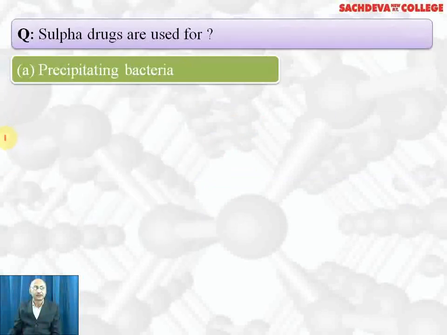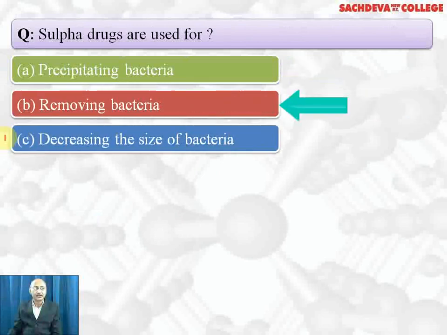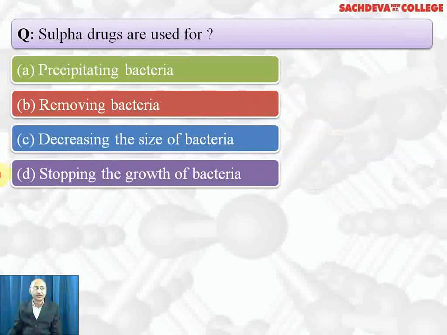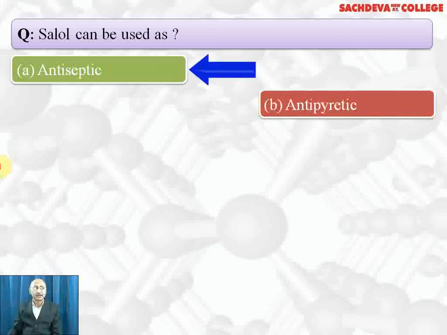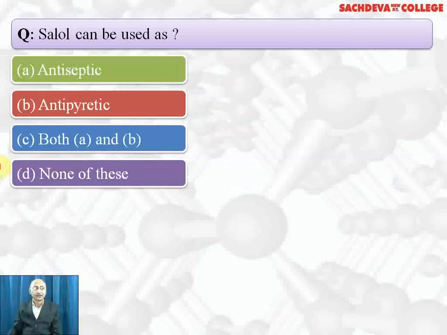Sulfa drugs are used for precipitating bacteria, removing bacteria, decreasing the size of bacteria, stopping the growth of bacteria. Correct answer is stopping the growth of bacteria. Salol can be used as antiseptic, antipyretic, both A and B, none of these. Correct answer is both A and B. Salol is phenyl salicylate. It is used as intestinal antiseptic and also it acts as antipyretic. C part is the correct answer.